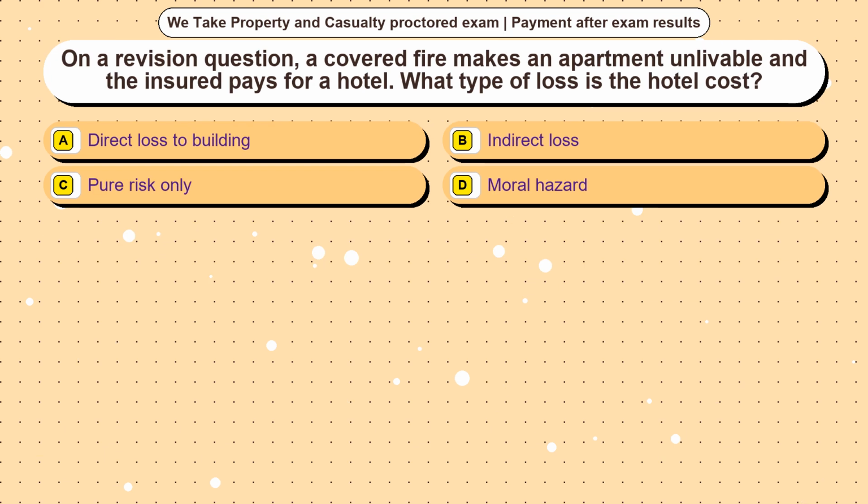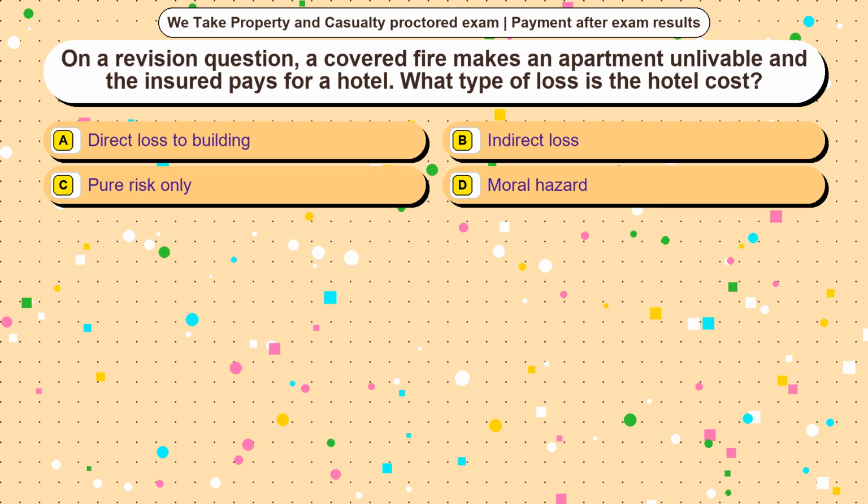Question 2. On a revision question, a covered fire makes an apartment unlivable and the insured pays for a hotel. What type of loss is the hotel cost? Option A, direct loss to building. Option B, indirect loss. Option C, pure risk only. Option D, moral hazard. The correct answer is option.